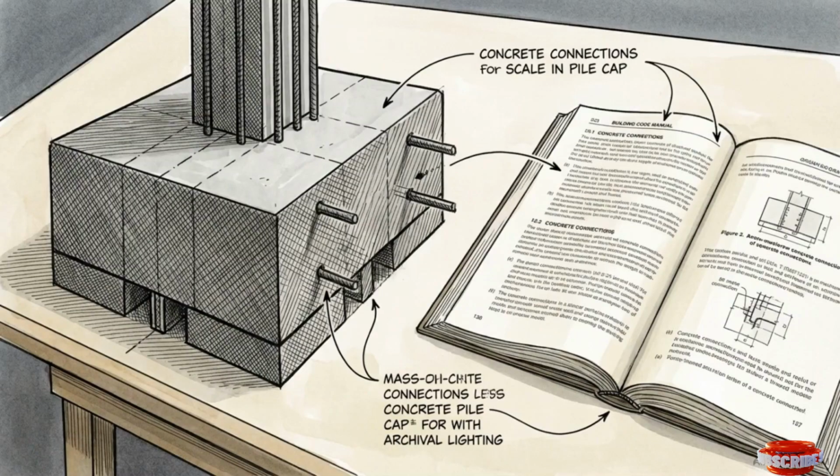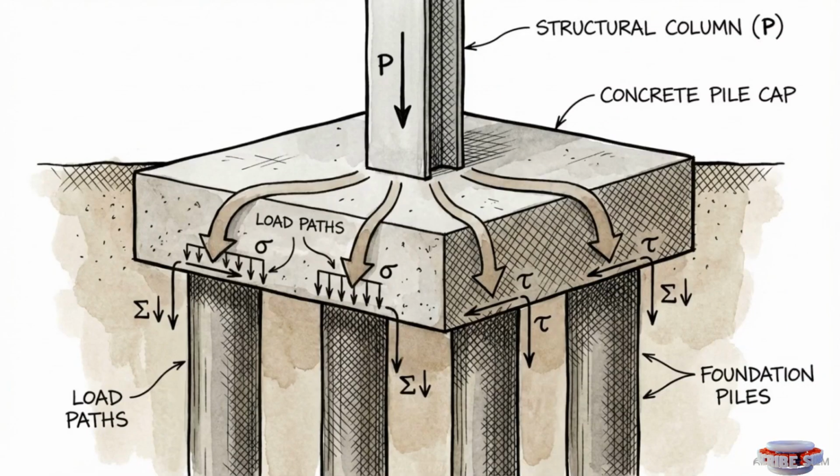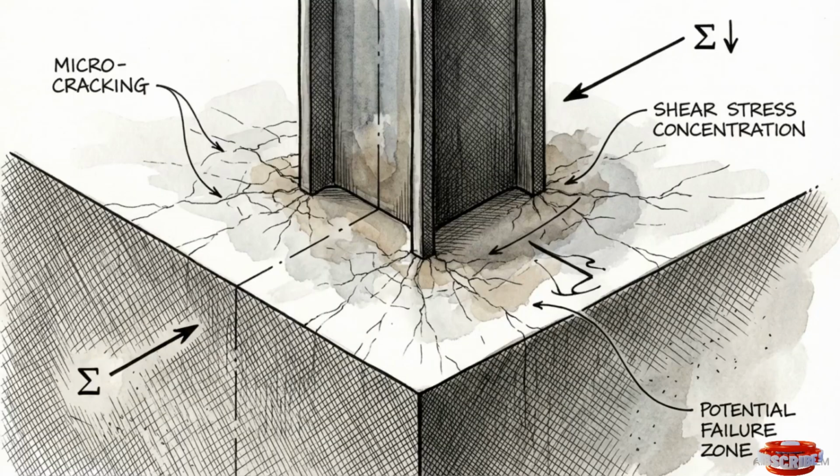Both systems aggressively regulate critical structural junctions, particularly the pile cap. A pile cap is a massive concrete transfer node that connects the slender, heavily loaded columns of the superstructure above to the deep foundation piles below. At this junction, the primary threat is a catastrophic failure mechanism known as two-way punching shear.